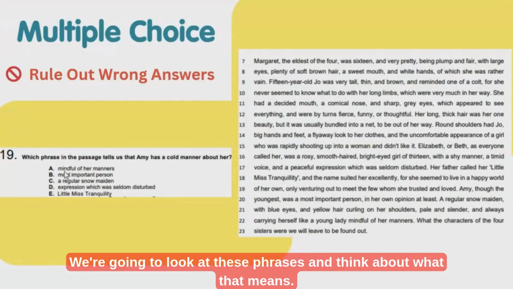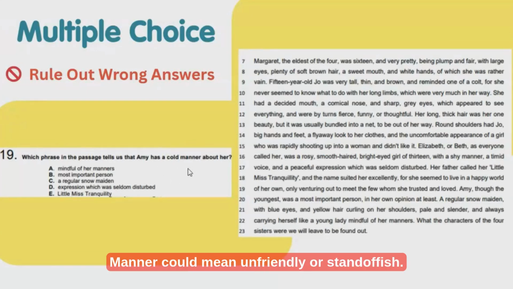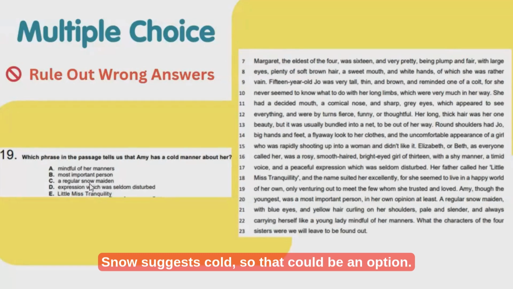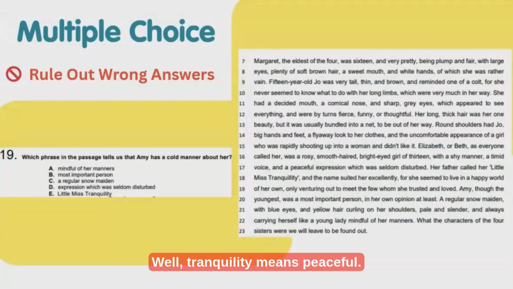We're going to look at these phrases and think about what that means. Cold manner could mean unfriendly or standoffish. Mind your manners doesn't really tell us about what sort of manner she has. The most important person doesn't tell us about her manner. A regular snow maiden. Snow suggests cold, so that could be an option. Expression, which was seldom disturbed, doesn't really tell us anything about her manner. Little Miss Tranquility. Well, tranquility means peaceful.